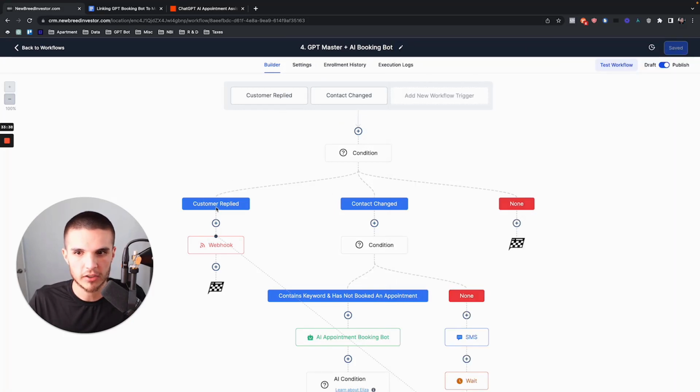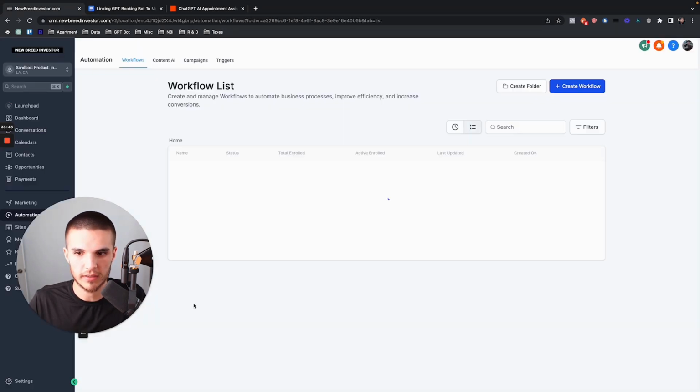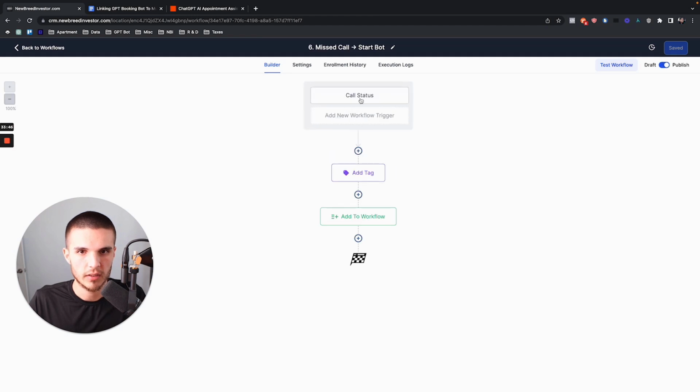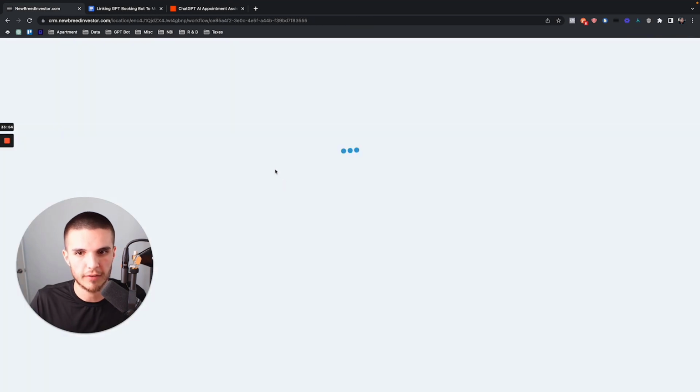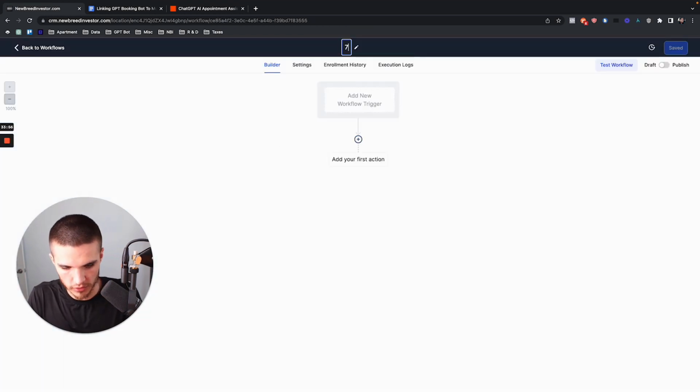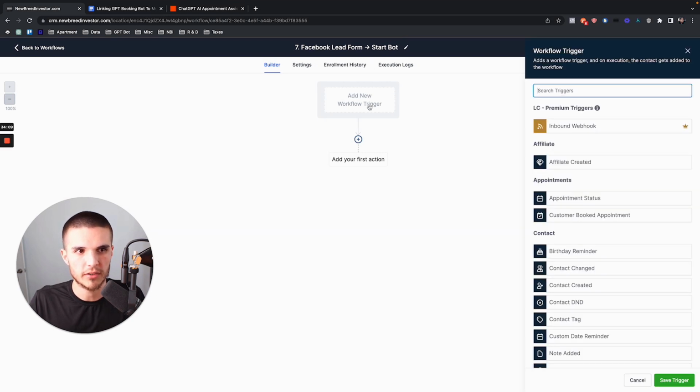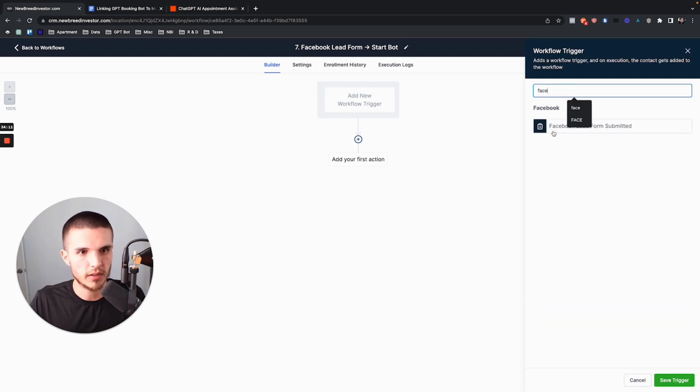Then when the customer replies, it's going to already be linked to the bot because it already came through this initial trigger. So that's one way to do it. And then from here, let's say you have another lead source like a Facebook lead form ad. So we'll just do 7 here, Facebook lead form, and then same thing, start bot. Boom, save, turn this thing on, make sure it's on, and then we're going to do Facebook lead form is